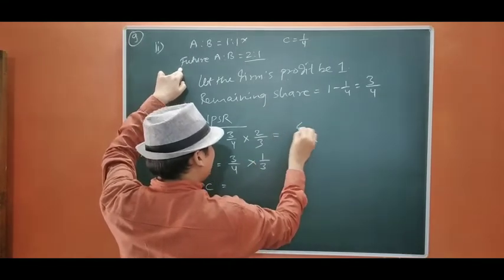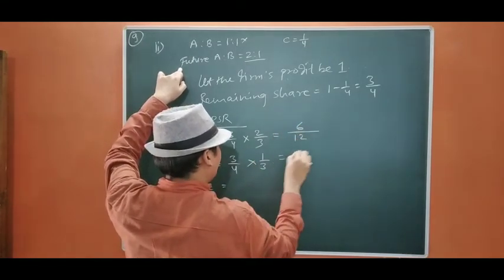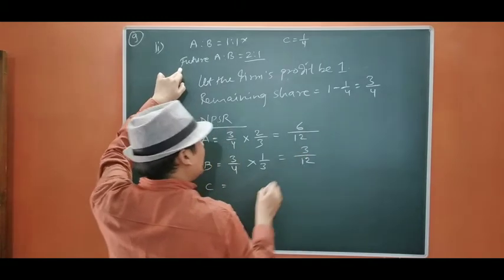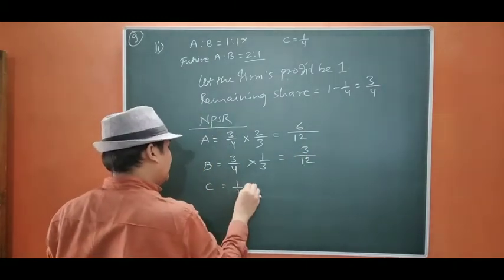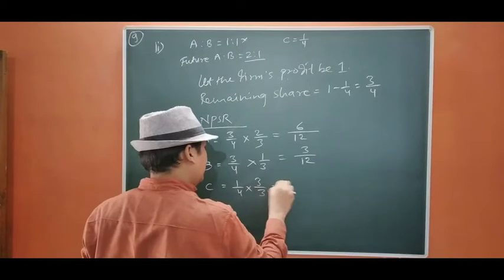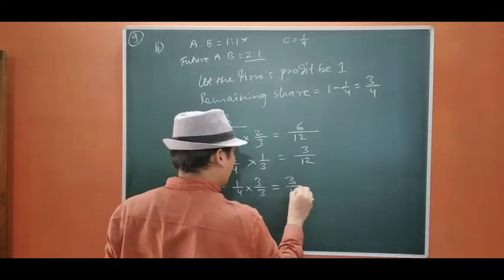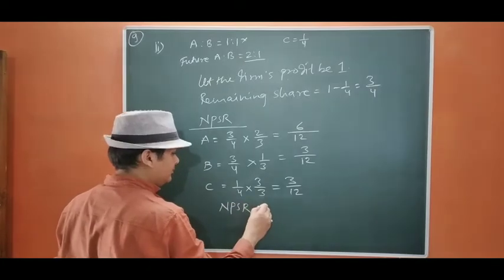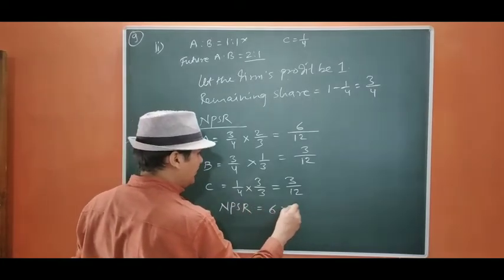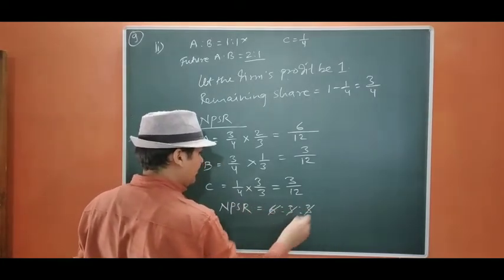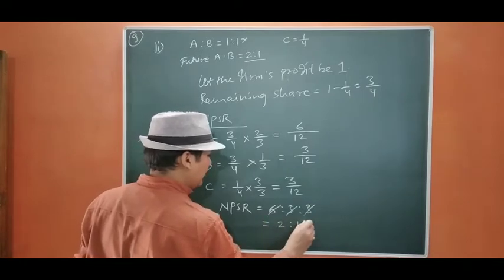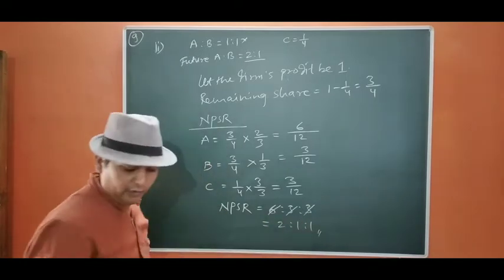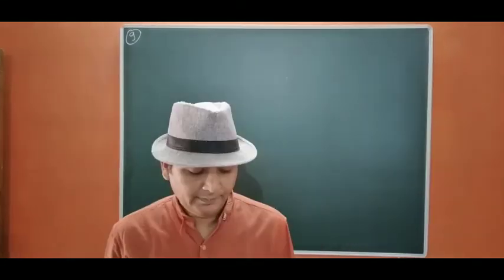So 6/12, 3/12, and C's share is going to be 1/4, to make it 12, 3/12. So our new PSR is 6:3:3, that is 2:1:1.